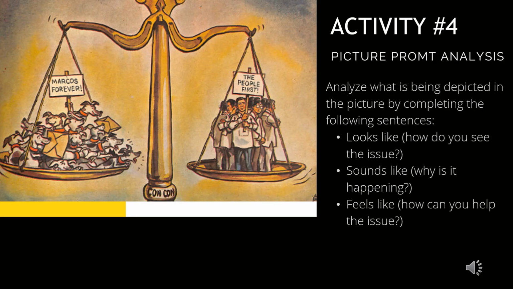And so, we're done with topic 1 of lesson 2. We now turn to activity number 4, which is picture prompt analysis. You are to analyze what is being depicted in the picture by completing the following sentences. Looks like: how would you see the issue? Sounds like: why is it happening? And lastly, feels like: how can you help the issue? So be as creative as you can and be practical.